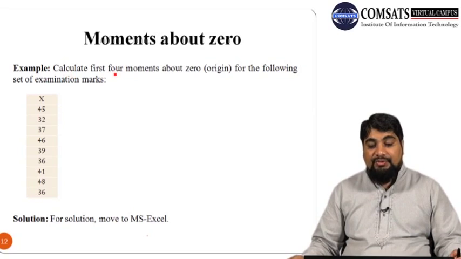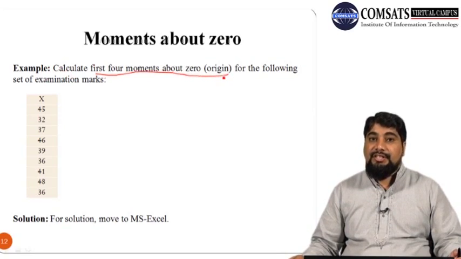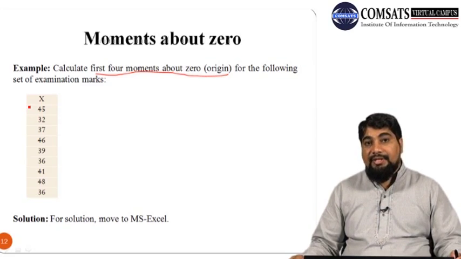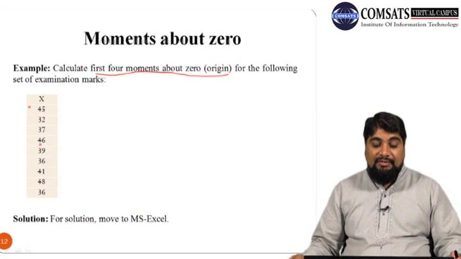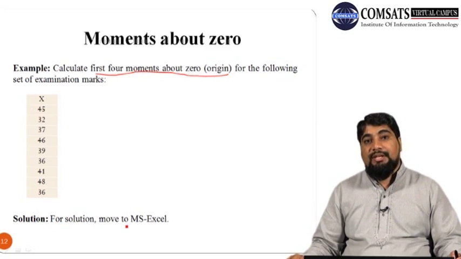Calculate the first 4 moments about 0, where 0 is taken as origin, for the following set of examination marks obtained by 9 students. This is the same data which we used previously in order to calculate the first 4 moments about mean. Now we want to calculate the first 4 moments about 0. So again, for the solution, move to the Microsoft Excel spreadsheet program.